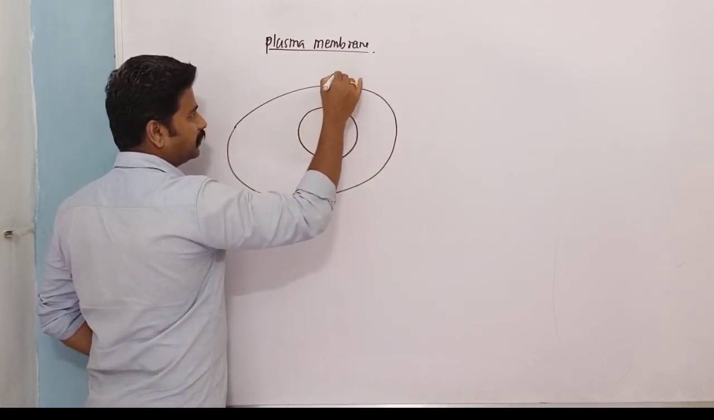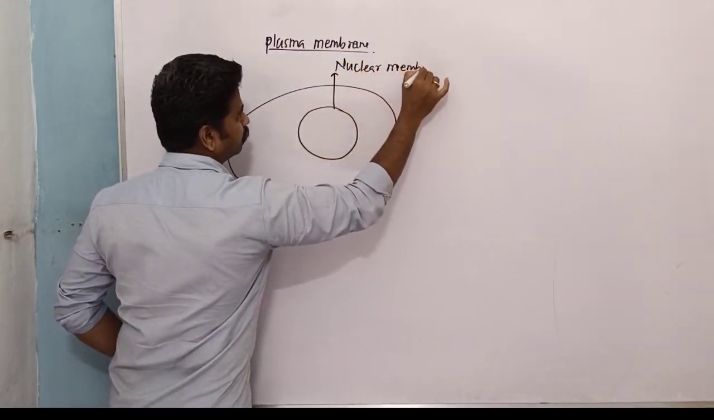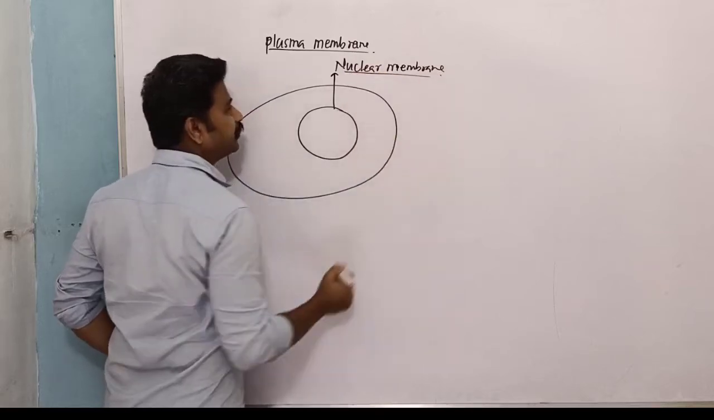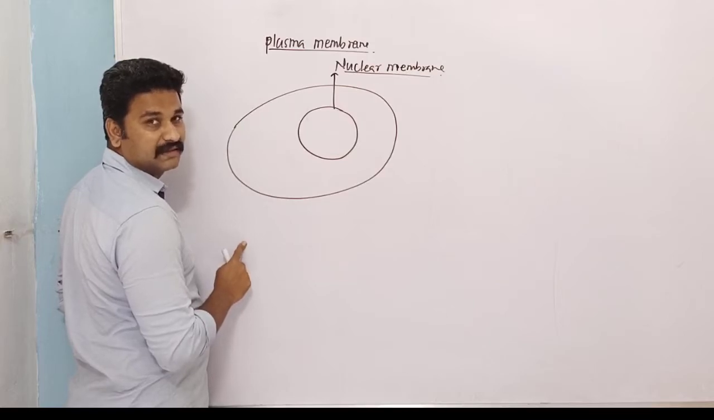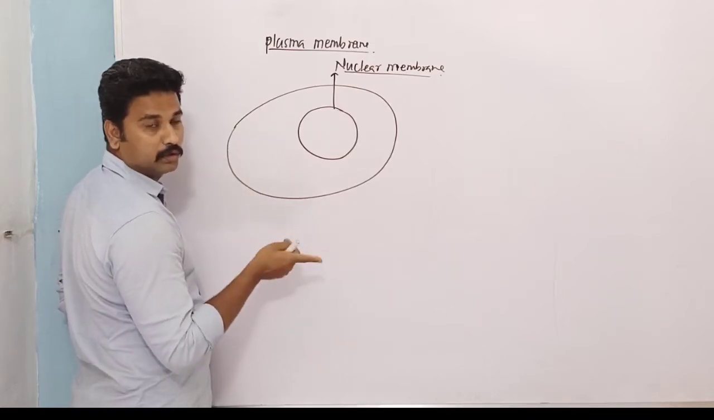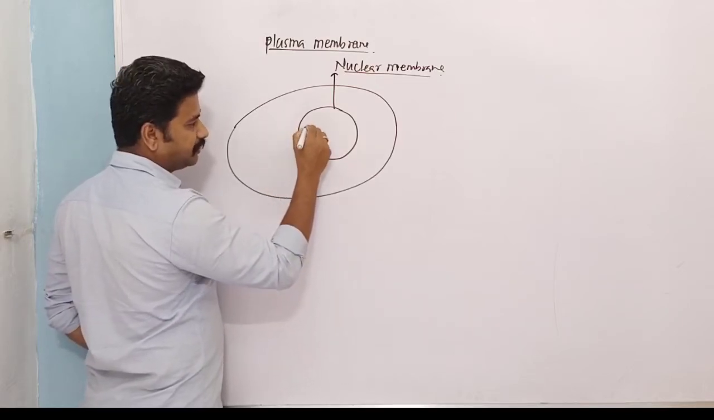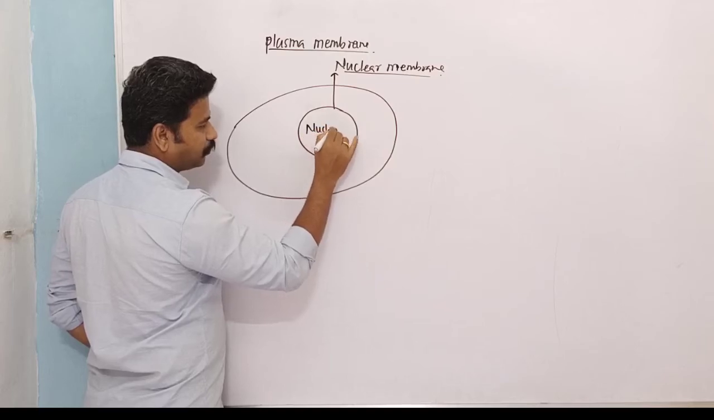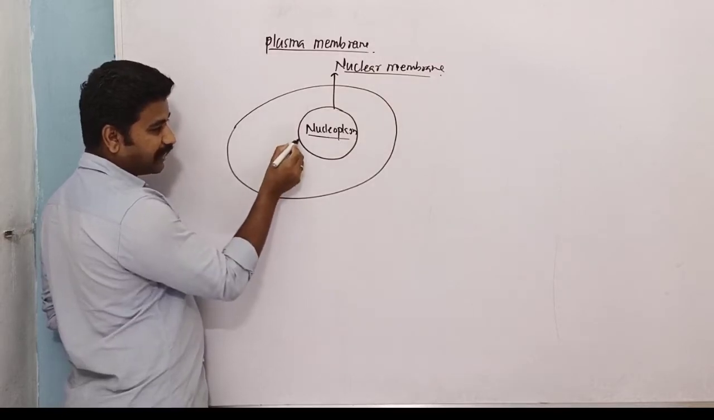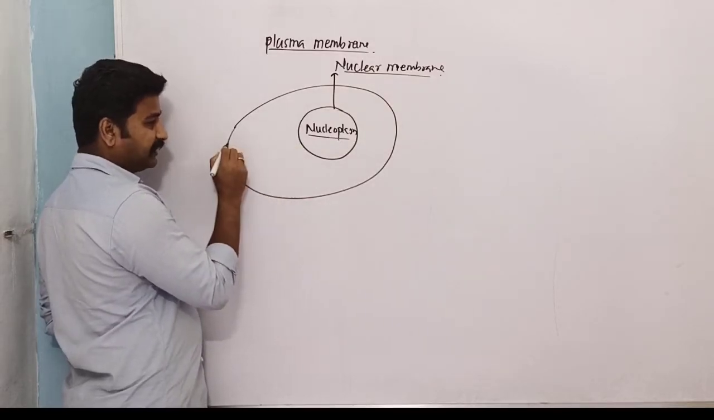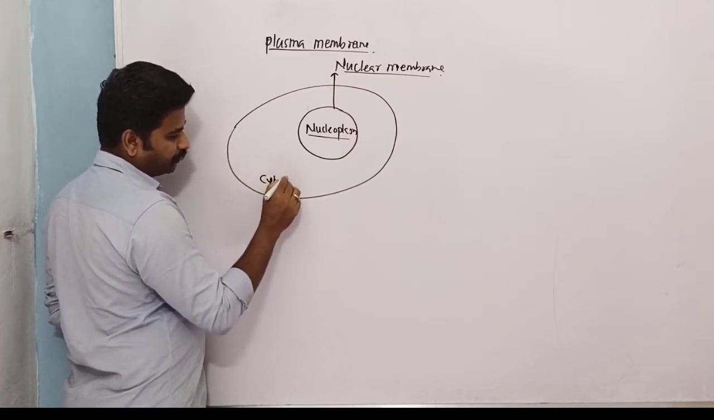So this is a nuclear membrane, and due to formation of nuclear membrane, this protoplasm which was there inside the plasma membrane is divided into two components. The protoplasm which is present inside the nuclear membrane, here it is called as nucleoplasm, and a protoplasm which is present outside the nuclear membrane but inside the plasma membrane, this protoplasm is called as cytoplasm.